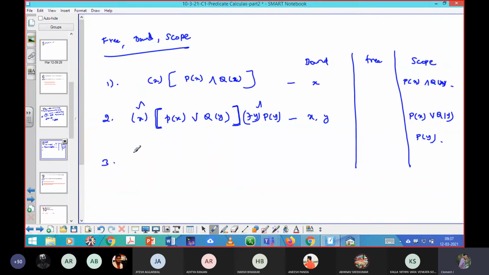See here, if suppose... okay, now what is the bound variable?